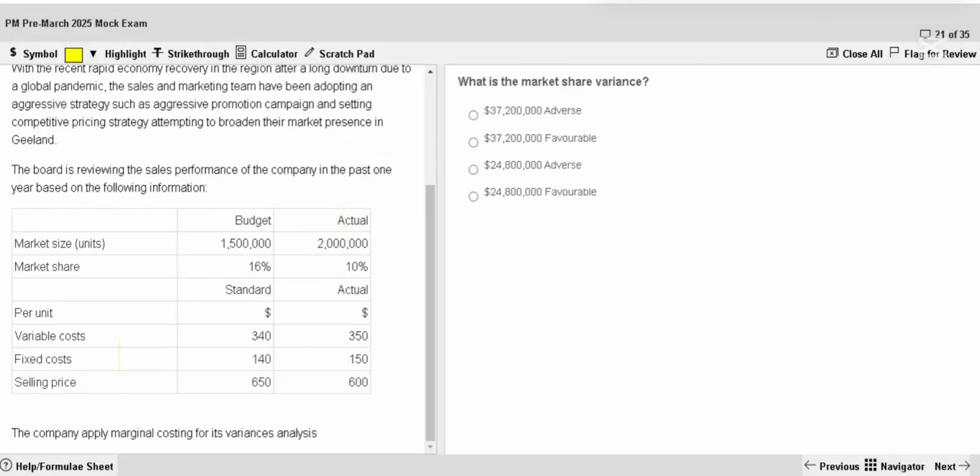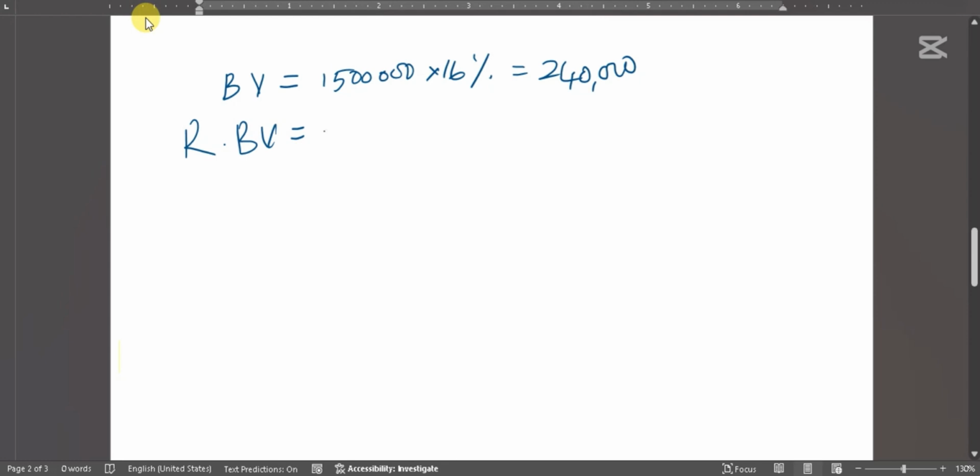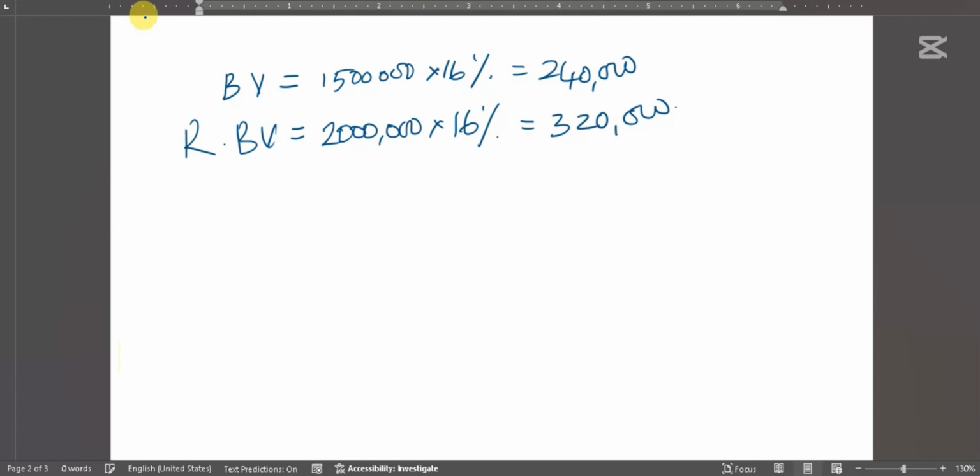Because the actual market size is different. Now actual market size is 2 million. So when the actual market size is 2 million, if you kept your relative competitiveness the same, that means if you achieve the same 16%, you are supposed to get 320,000 sales. This I will call the revised budgeted volume.